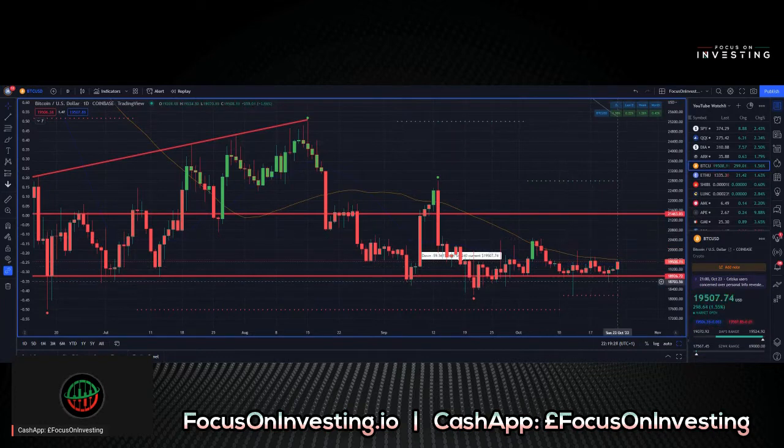Again, you can see the 20 simple moving average, excuse me, and the 50 simple moving average trending quite closely with the 200 simple moving average quite high up above this.